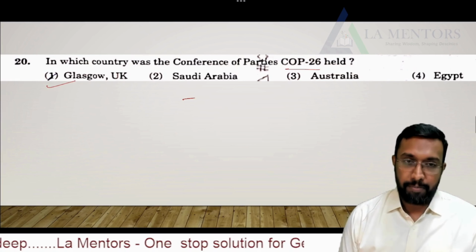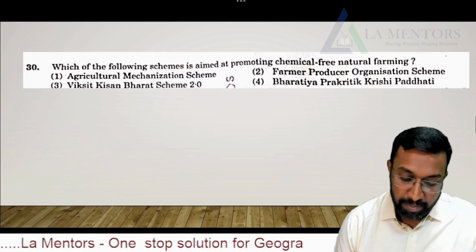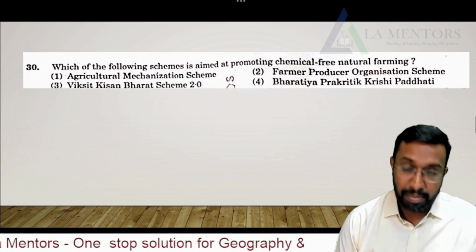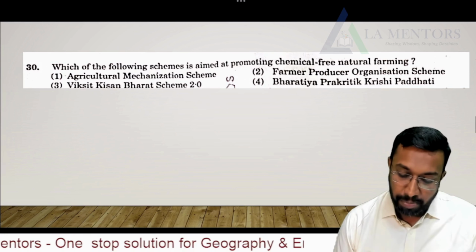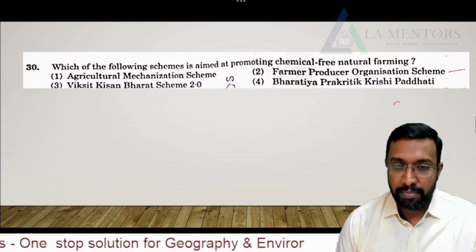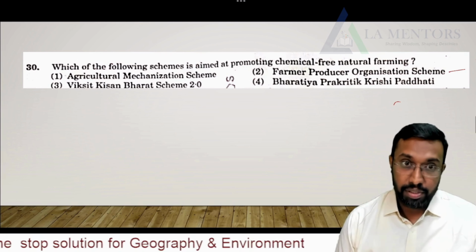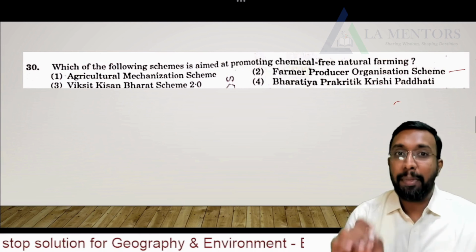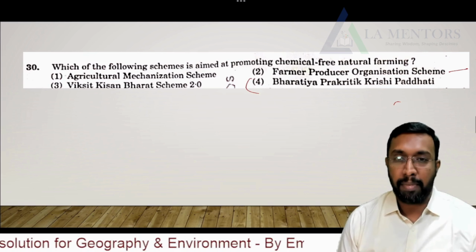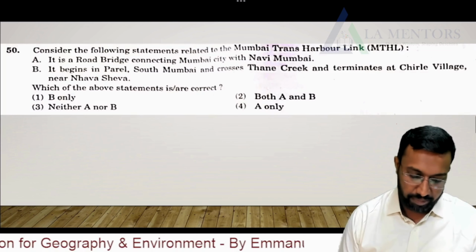Now moving further, the next question. Which of the following schemes is aimed at promoting chemical-free natural farming? 1. Agricultural Mechanization Scheme, 2. Farmer Producer Organization Scheme, 3. Viksit Kisan Bharat Scheme, 4. Bharatiya Prakritik Krishi Paddhati. The answer for promoting chemical-free natural farming is directly 4, that is Bharatiya Prakritik Krishi Paddhati. Moving further.